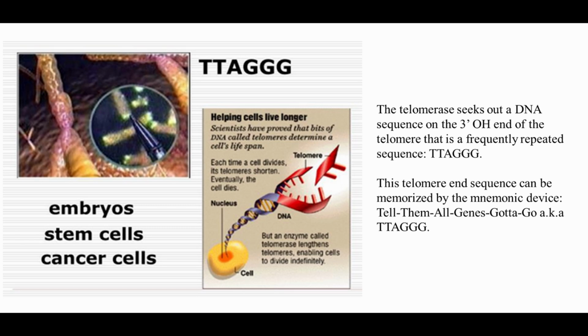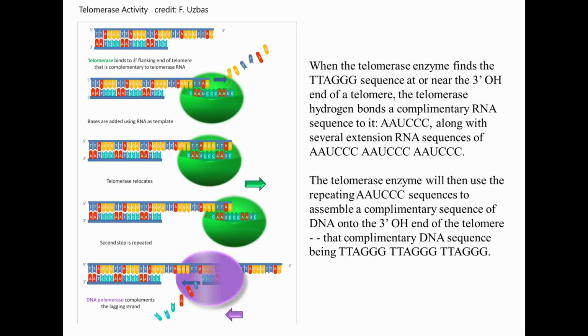TTAGGG. This telomere end sequence can be memorized by the mnemonic device, "Tell them all genes gotta go," or TTAGGG. When the telomerase enzyme finds the TTAGGG sequence at or near the 3' OH end of a telomere, the telomerase hydrogen bonds a complementary RNA sequence to it, AAUCCC, along with several extension RNA sequences of